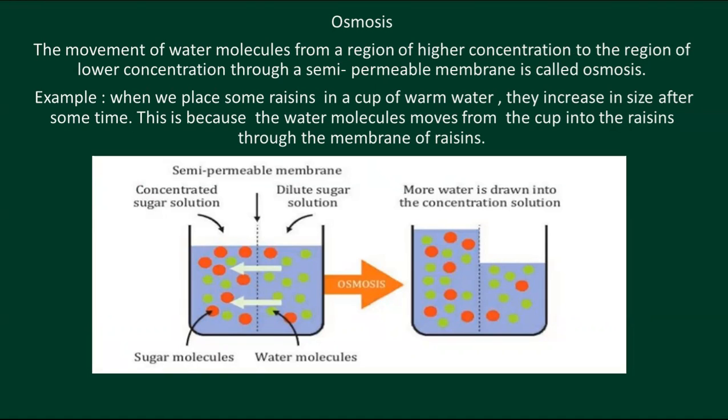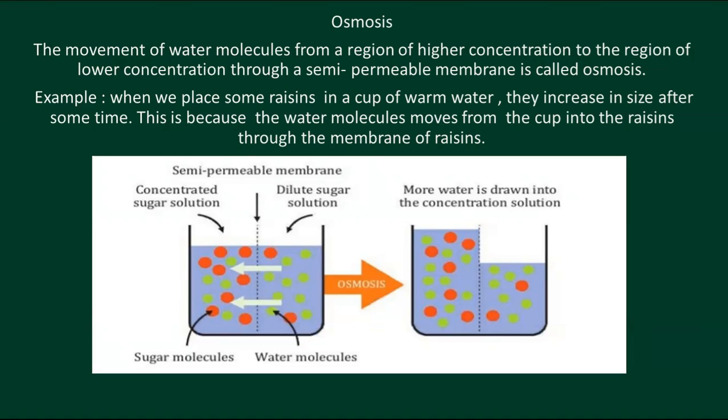Because water molecules move from the cup into the raisins through a membrane, the membrane of the raisins. That process is known as osmosis.